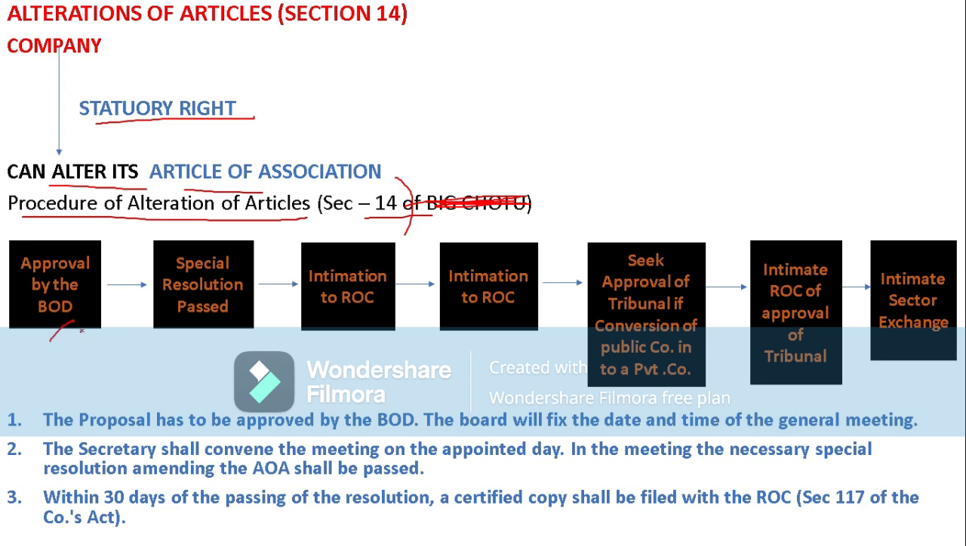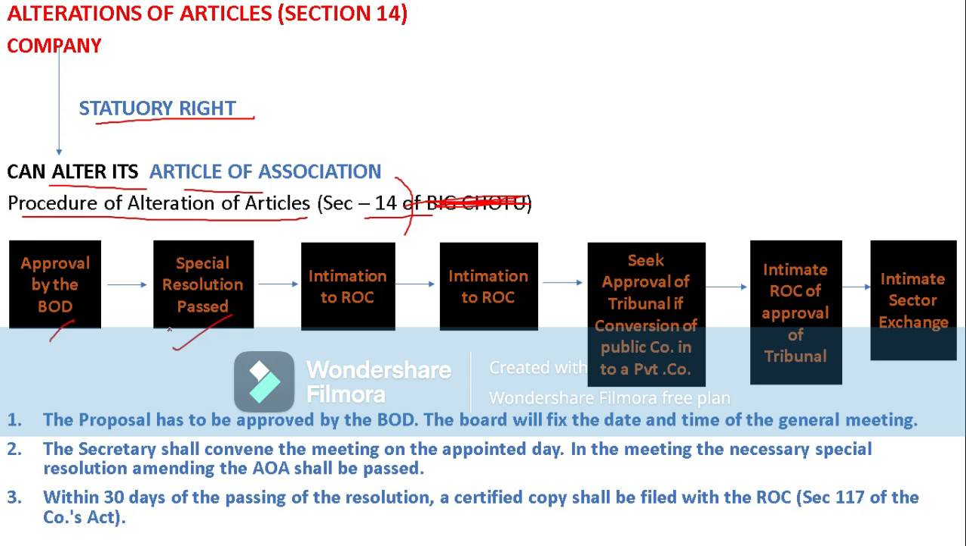Okay, so the secretary shall convene the meeting on the appointed day. In the meeting, the necessary special resolution amending the articles of association shall be passed. So that is the special resolution. Special resolution means the secretary shall convene the meeting, and a special resolution will be passed in the company.